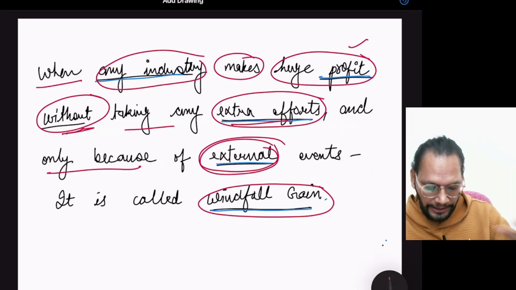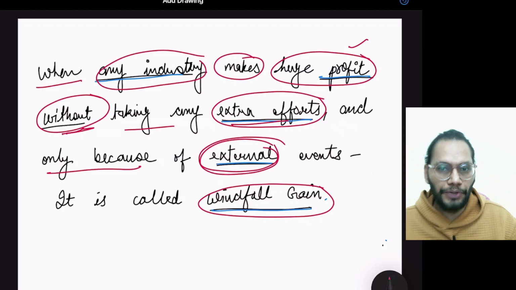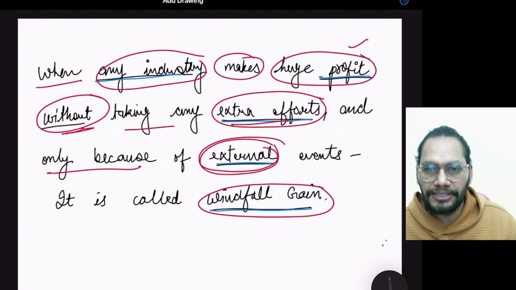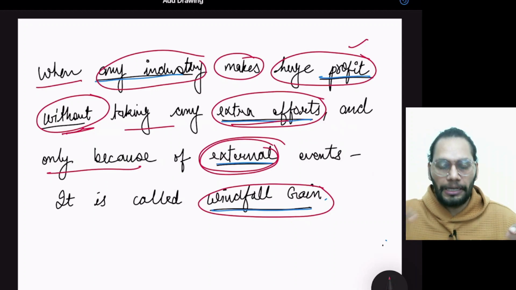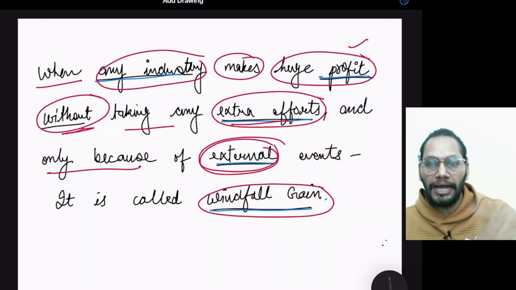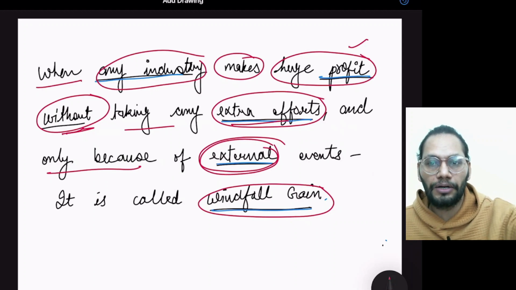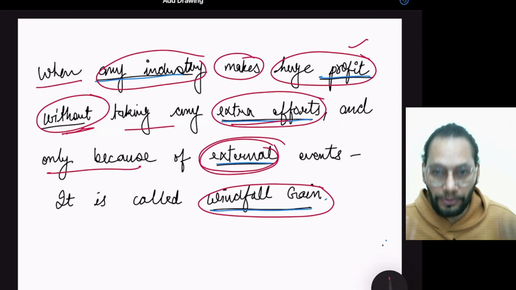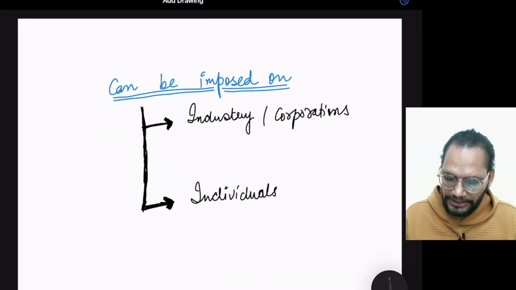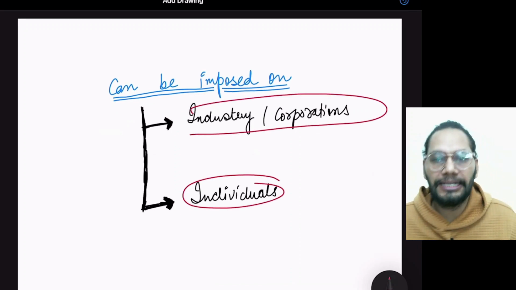I will explain it later in much detail, but this is something that you need to understand from these very basic definitions. So windfall taxes are levied when there are profits which are above average, and these profits are happening because of the external phenomena which are not in the control of the government also. These windfall taxes can be levied on industries, we will see the example, and individuals as well.